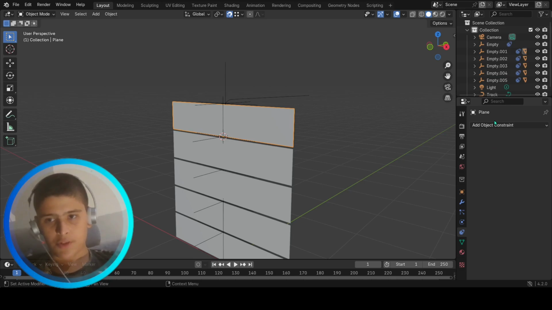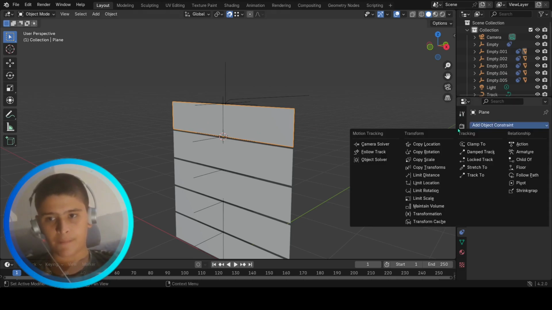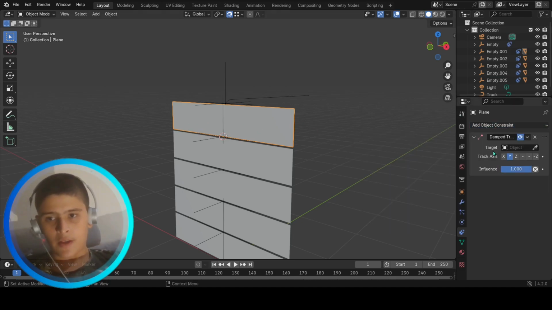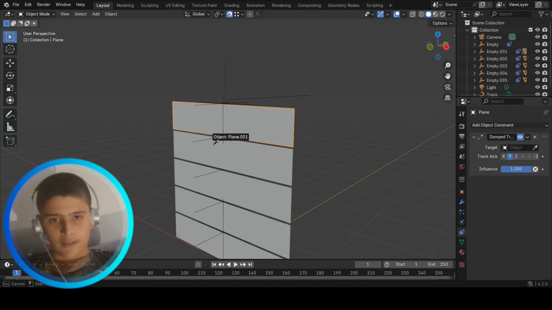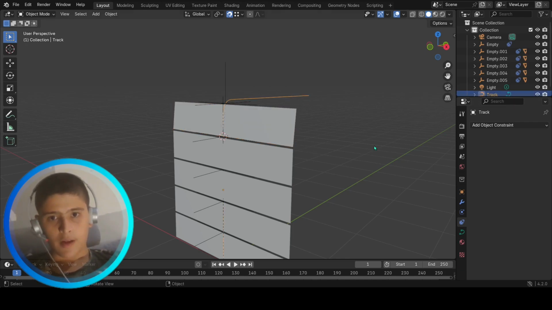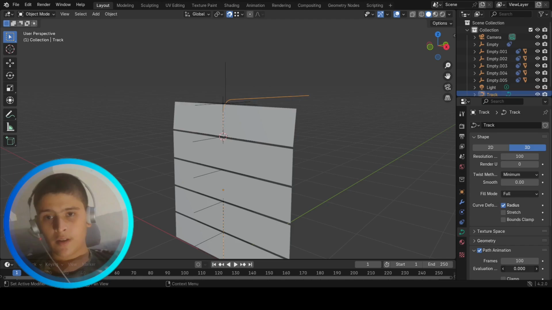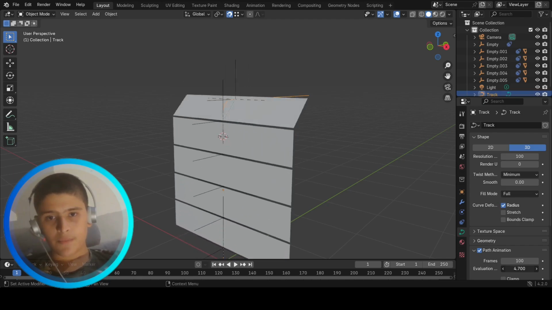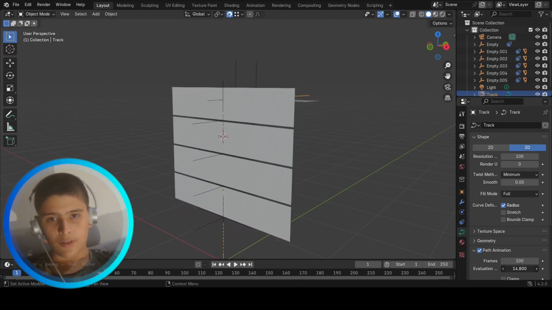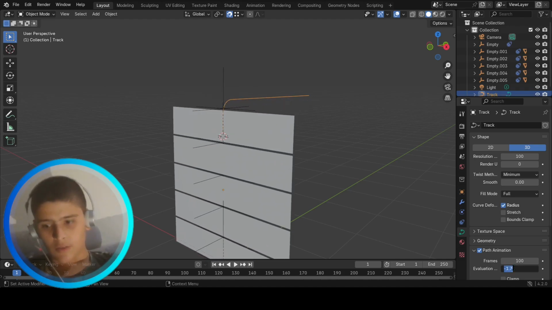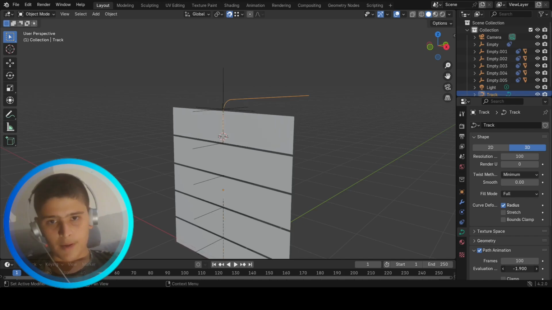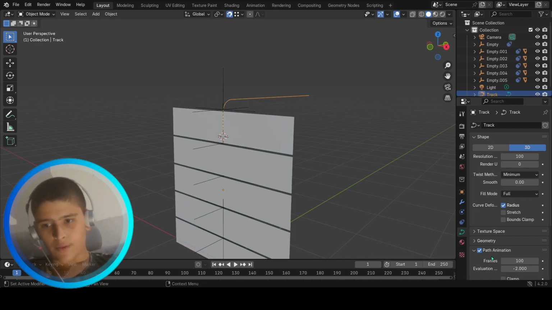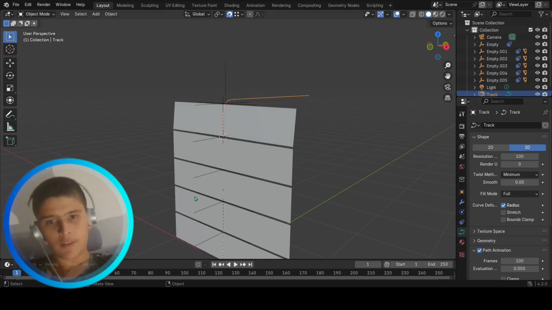I'm gonna go to the object constraint of this upper plane, this first plane, and press damped track, and select the axis that now I think it's gonna work. The evaluation time, perfect. Now it's turning perfectly. Now we're gonna press 0, maybe minus a bit. I don't know. I'm just gonna press 0.